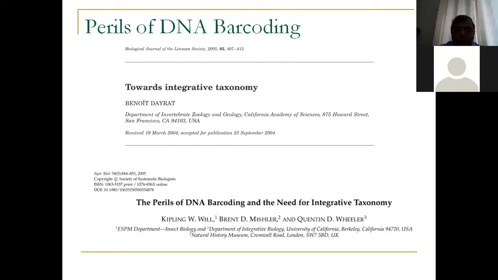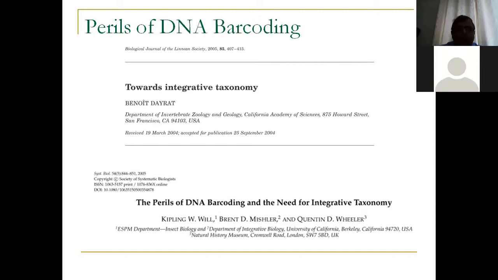Now, this was actually alarming, and people immediately started responding to this. In 2005, two important papers were published which talked about the perils of DNA barcoding, and both suggested that you cannot just rely on DNA barcoding. Think about it. DNA barcoding is just around 650 bases of mitochondrial DNA, and you are trying to understand the evolution of an organism through the last 3.7 billion years of life on Earth by just 650 base pairs.